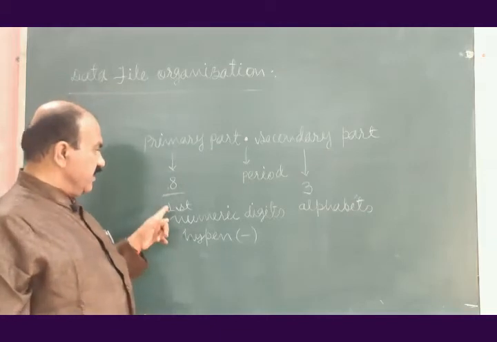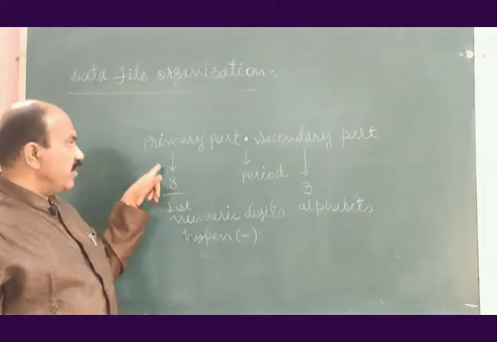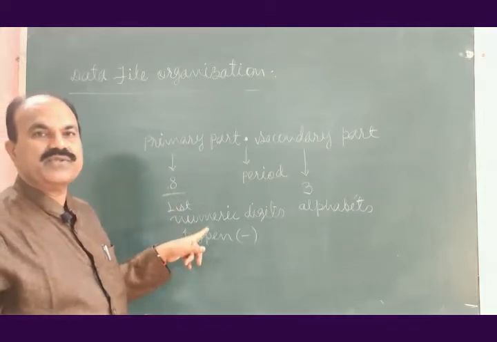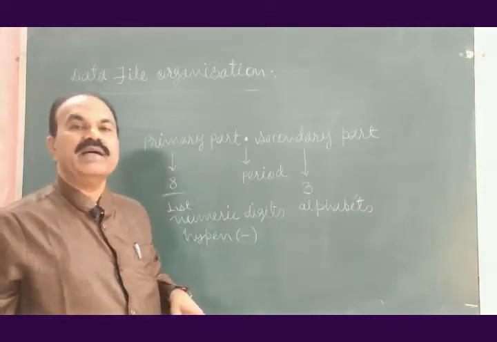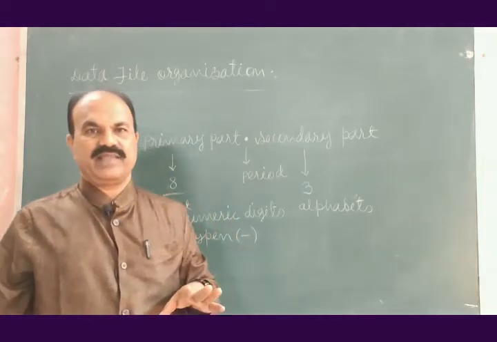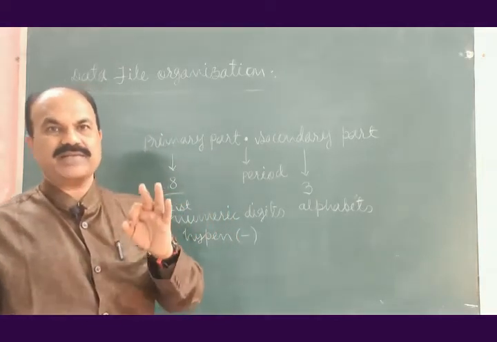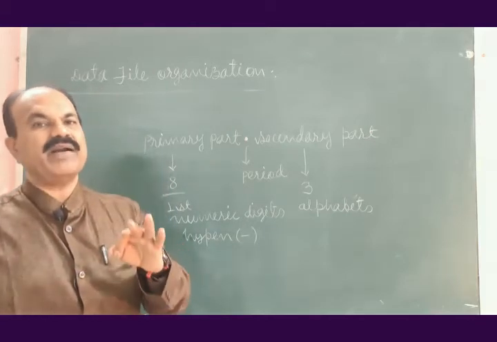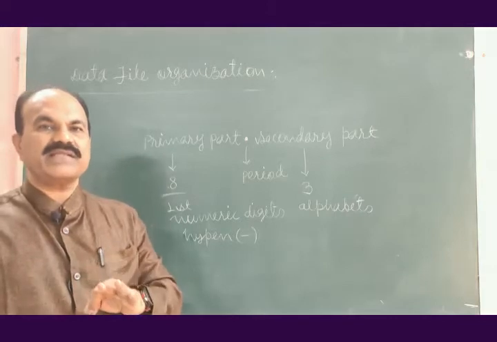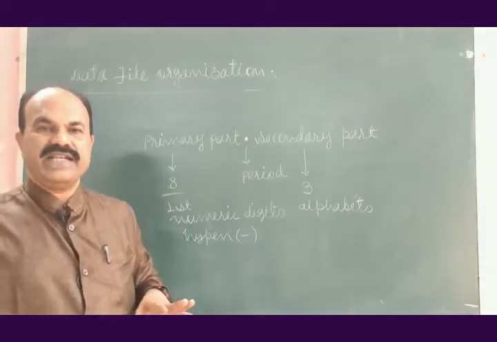Then first character of primary part should be alphabet. So the primary part of the name should start with alphabet. If you do not start primary part of the name of data file with alphabet, that will be an invalid name.